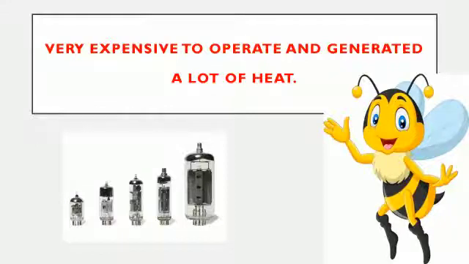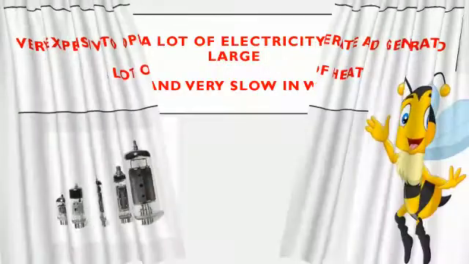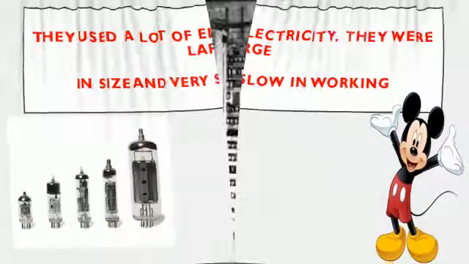Next, what is the problem? It also used a lot of electricity. The size of the computers was very big, but the work was very slow.